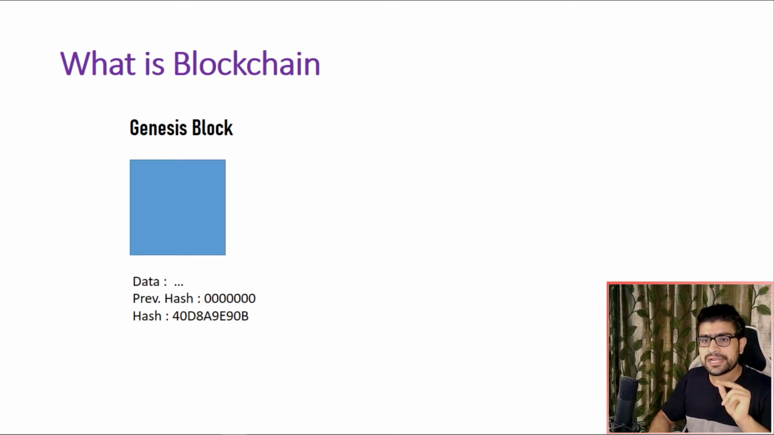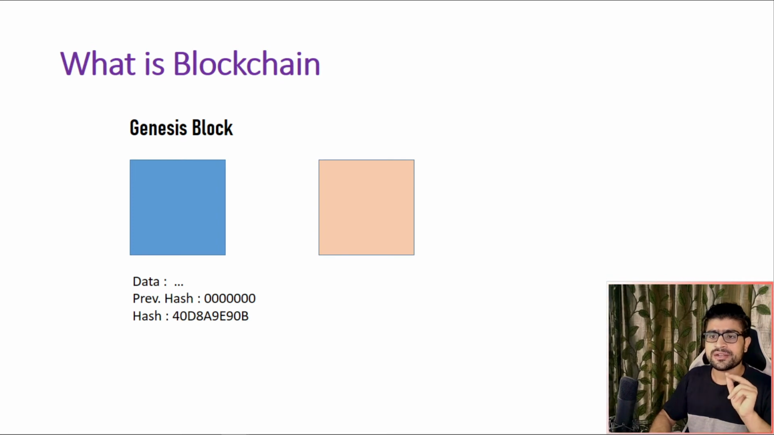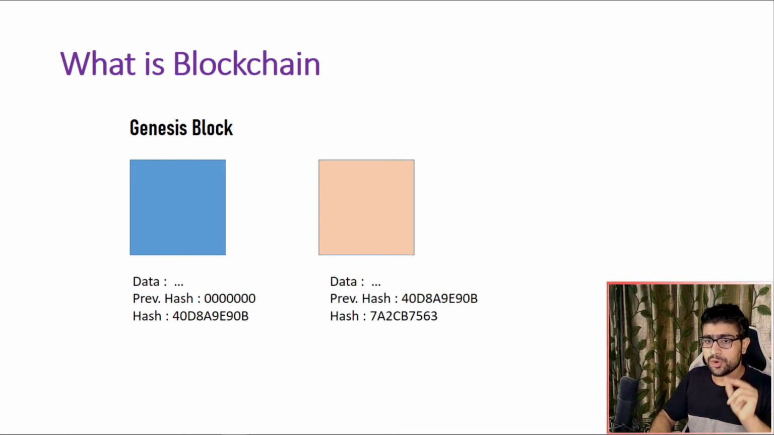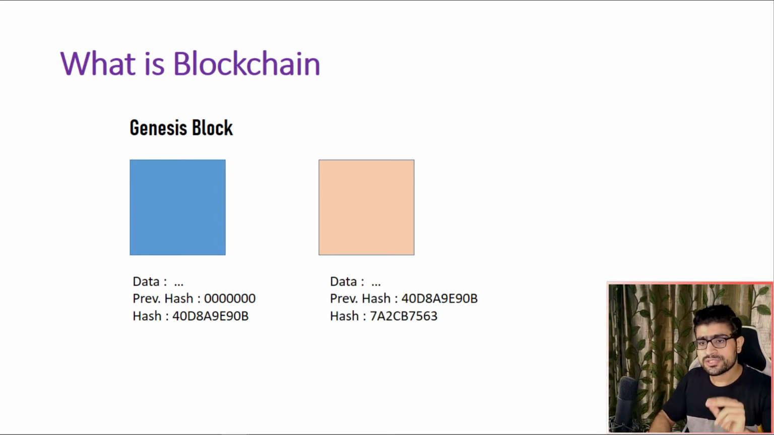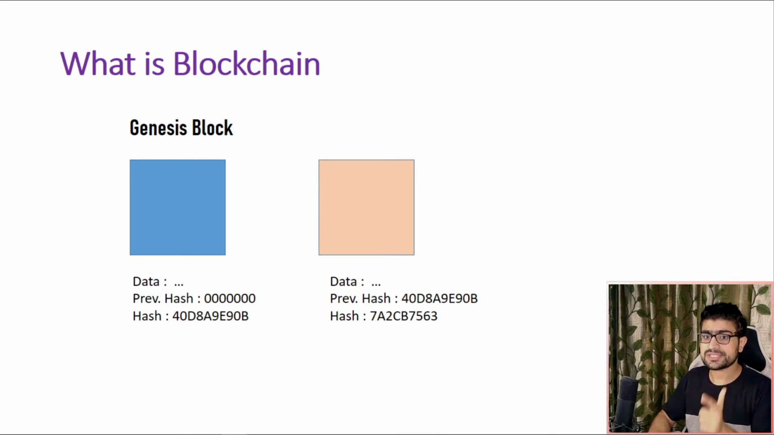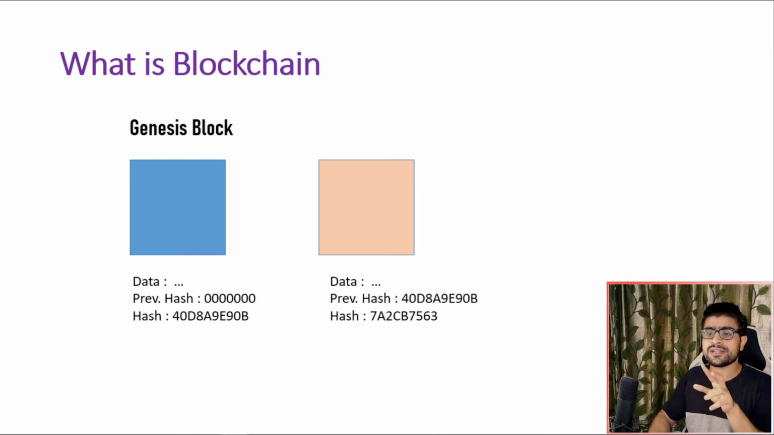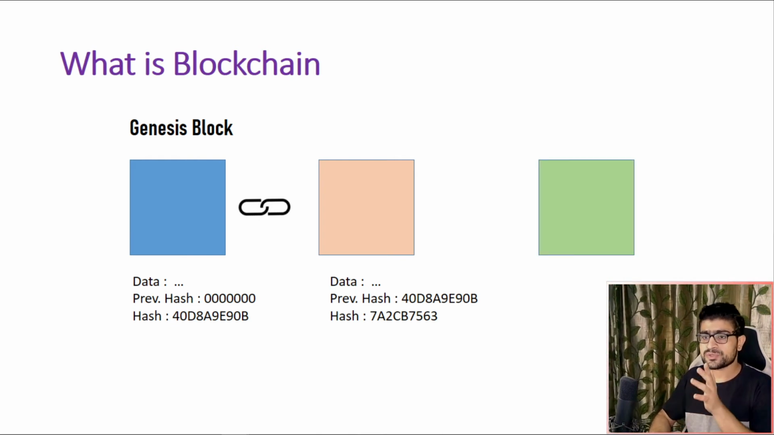So we want to add a new block. We will create a new block, and that block will surely have its own data. The previous hash for this new block will be the same as the previous block's hash value, which is the Genesis block's hash value. As we can see, the previous hash and the hash value of the previous block are the same, so they got connected, and this is the process of how a block is added to the chain.